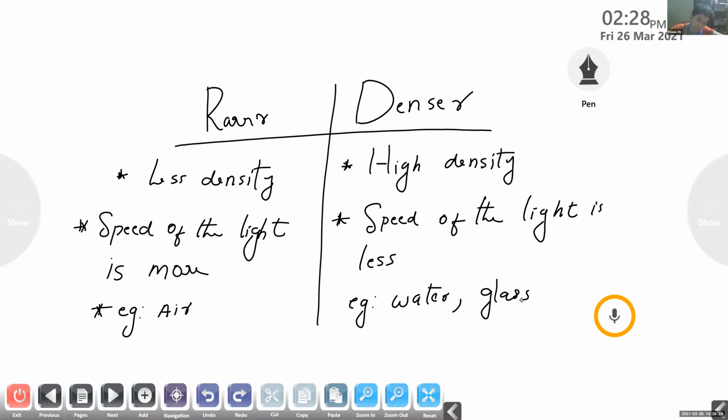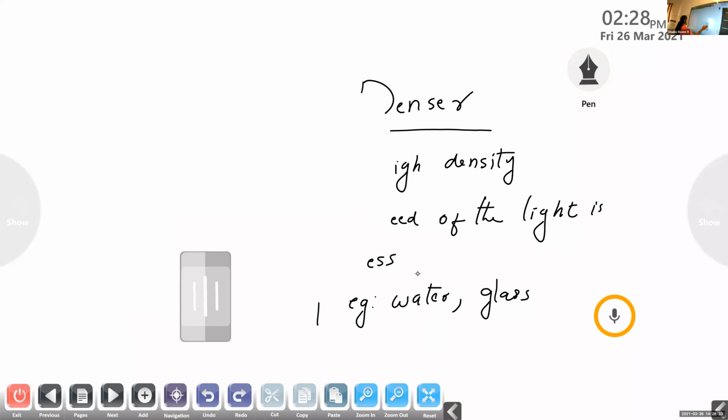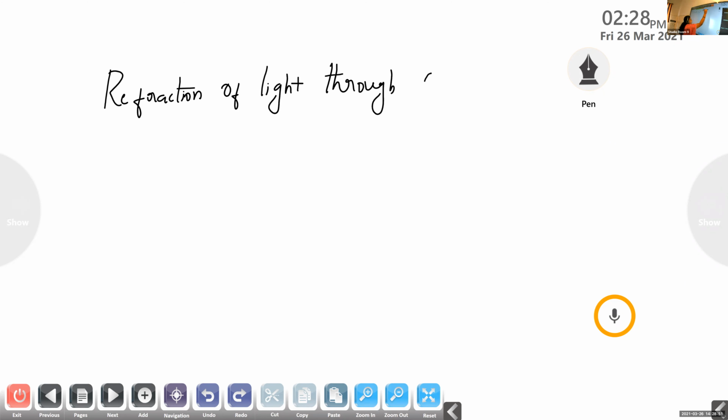Now we can discuss the next topic. The next topic is the refraction of light through a rectangular glass slab.